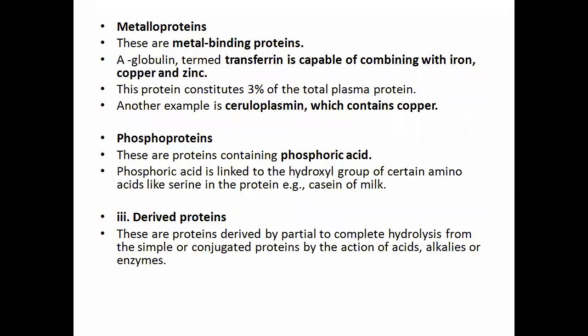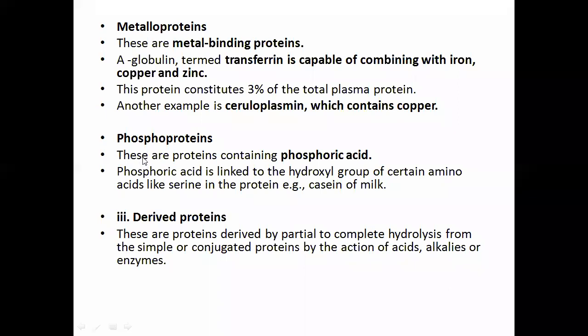Then metalloproteins, these are the metal binding proteins. Metallo, that's the word metal attached as a prefix. A globulin termed transferrin is capable of combining with iron, copper, and zinc. These proteins constitute 3% of total plasma protein. We need some kinds of metals in our system too. Another example of this is ceruloplasmin, which contains copper.